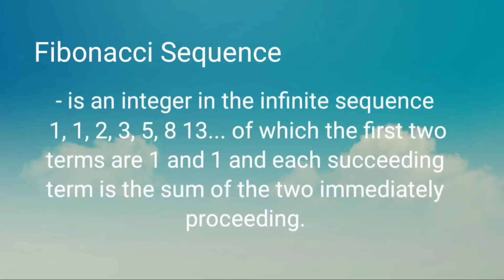The Fibonacci sequence is the infinite sequence of integers 1, 1, 2, 3, 5, 8, 13, and so on, of which the first two terms are 1 and 1, and each succeeding term is the sum of the two immediately preceding. So, nagsisimula siya sa 1 at 1. In order to continue the sequence, or to get the next term, we just add the last two terms to get the next term.